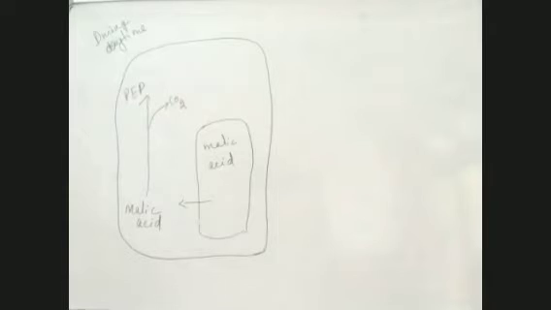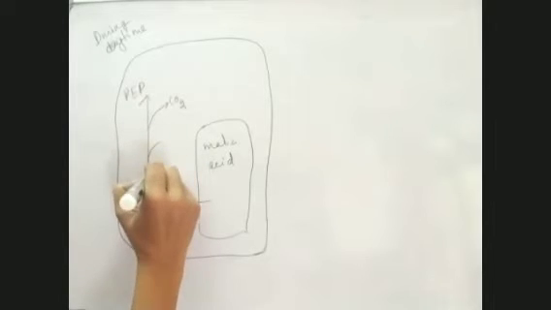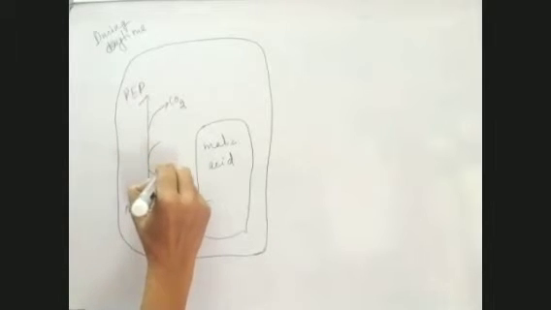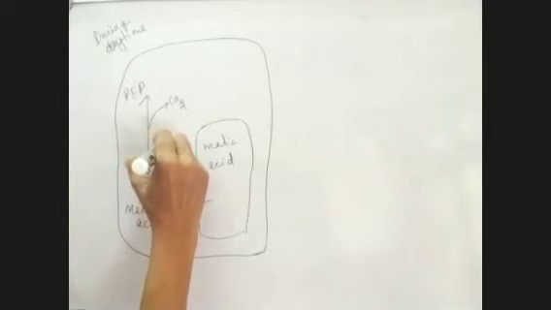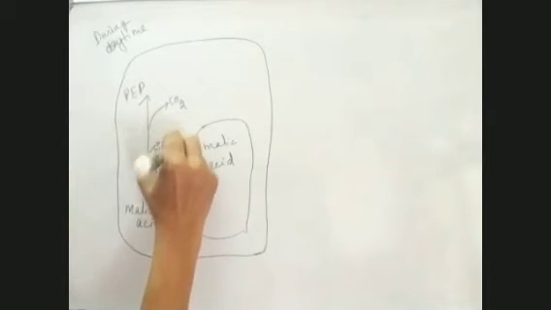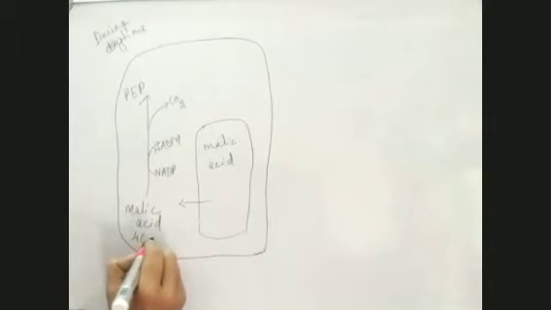At the same time, NADP gets converted into NADPH.